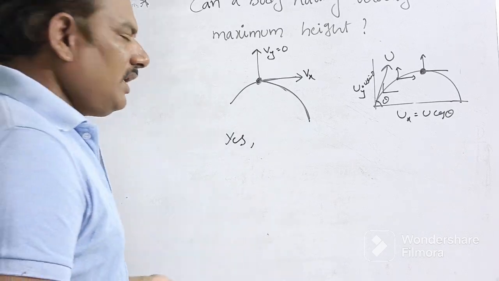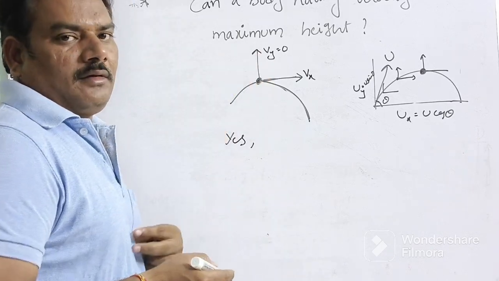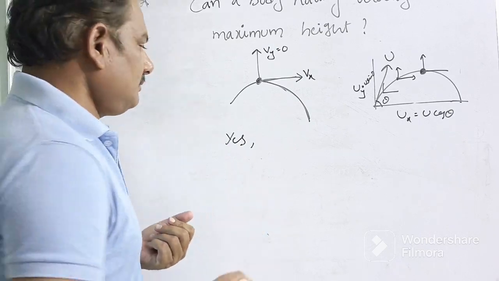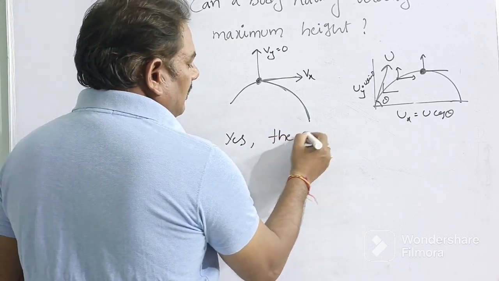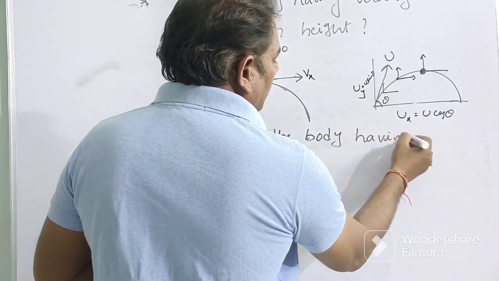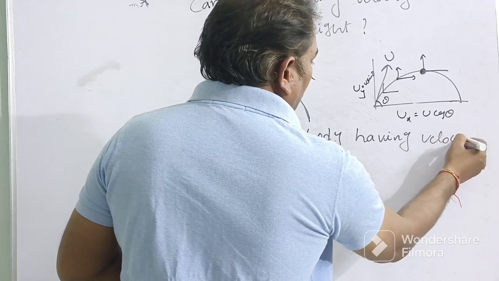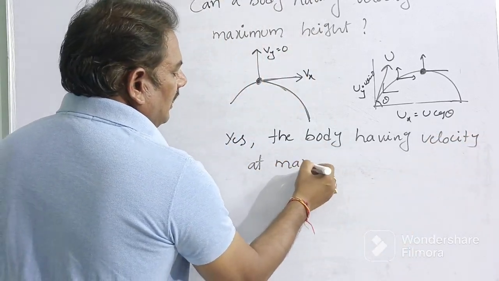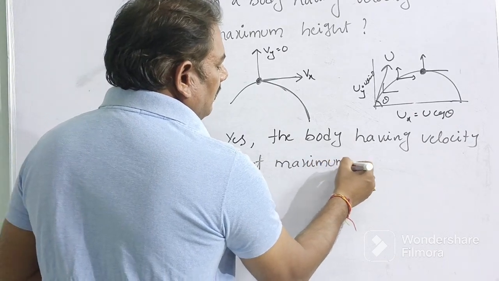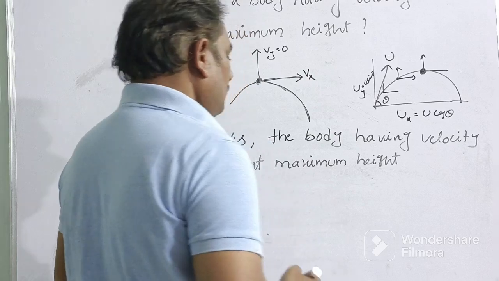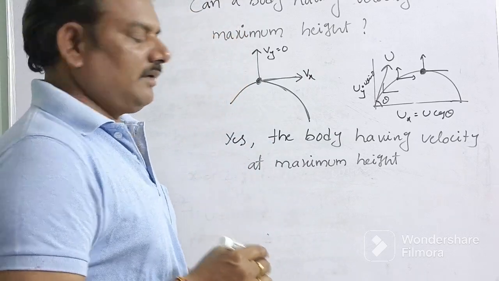Yes, the body has velocity at maximum height.